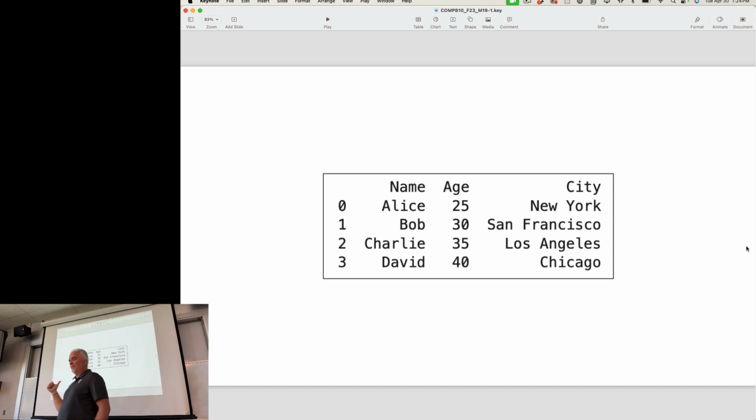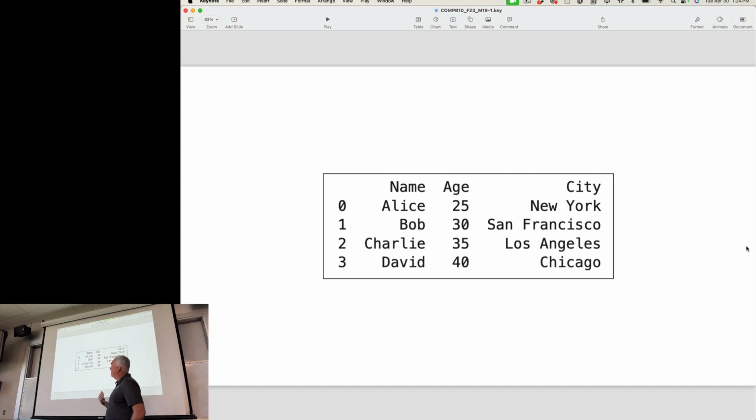So this is a data frame. The data frame has an ID field that identifies the line number or the row number. You can see it has a name, an age, and a city. So looking at this, what city does Bob live in? San Francisco. Easy to tell because you understand at an intuitive level what tabular data is.